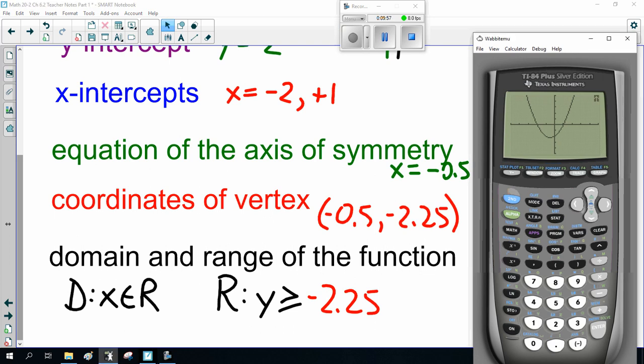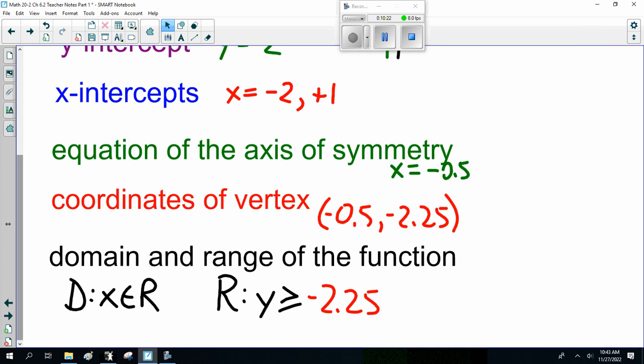Go to your table of values. Oh yeah, y can get real big, hundreds or thousands if you keep on scrolling, or jam the scroll button like I do, and it becomes thousands. But it's never smaller than minus 2.25. Okay? So domain and range.